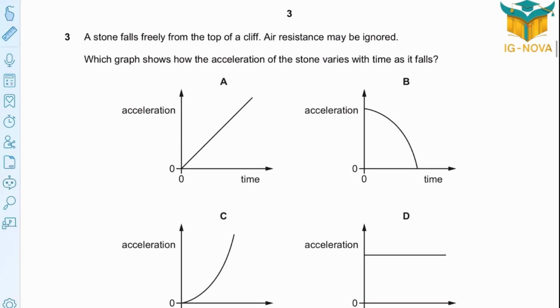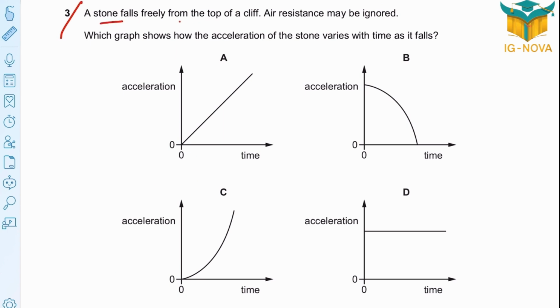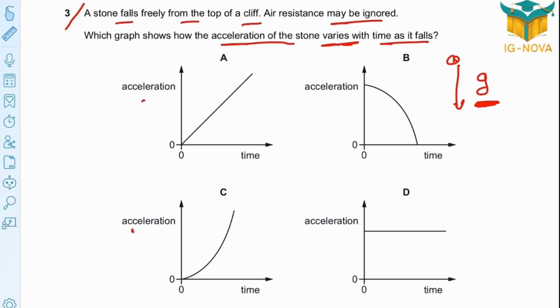Question 3. A stone falls freely from the top of the cliff. The resistance may be ignored. Which graph shows how the acceleration of the stone varies with the time as it falls? As it falls down, it will be influenced by gravity acceleration, which is a constant, g. Which graph shows acceleration is constant? It's surely D, because the others show a change, while gravity acceleration does not change during the time interval. g is a constant here.